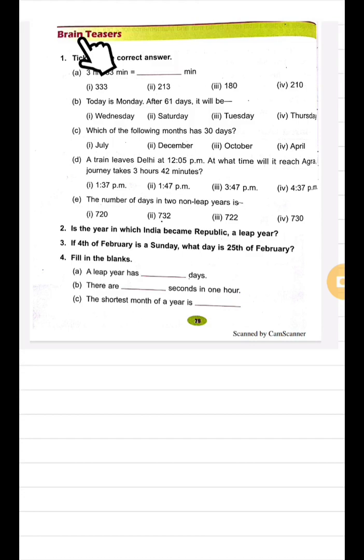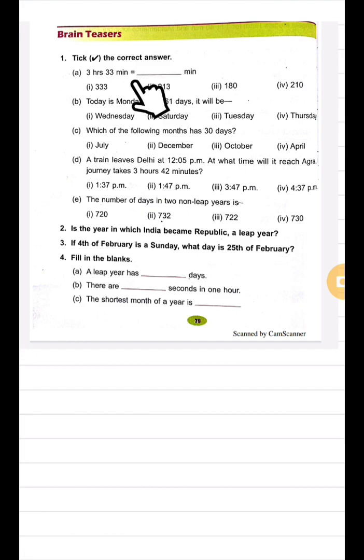Children, today we will do the brain teasers of Unit 8. So, here the question number 1 is tick the correct answer. A part: 3 hours 33 minutes is equal to dash minutes. We have to convert this time, which is in hours and minutes, into minutes.